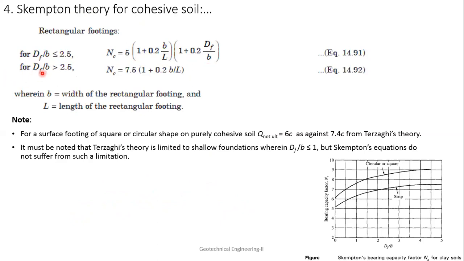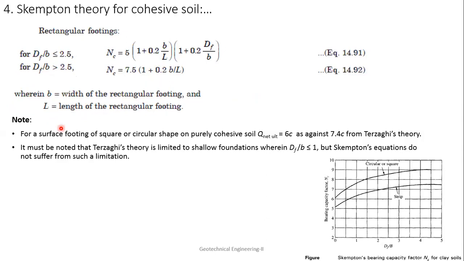Similarly, when Df/B is greater than 2.5, Nc will be 7.5 into (1 + 0.2 B/L), where B is the width and L is the length of the rectangular footing. There are some notes you should keep in mind.